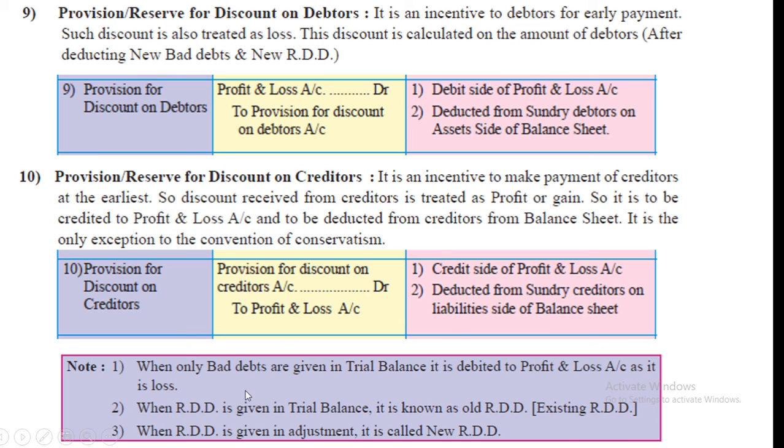When only bad debts are given in trial balance, it is debited to profit and loss account as it is loss. But RDD given in trial balance is called old RDD. And whatever RDD is given in adjustment, students, it is called new RDD.